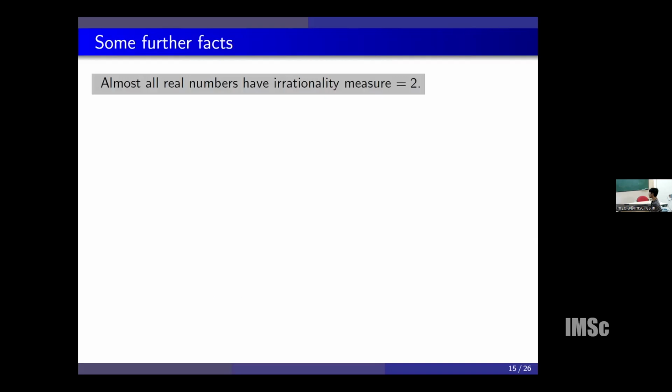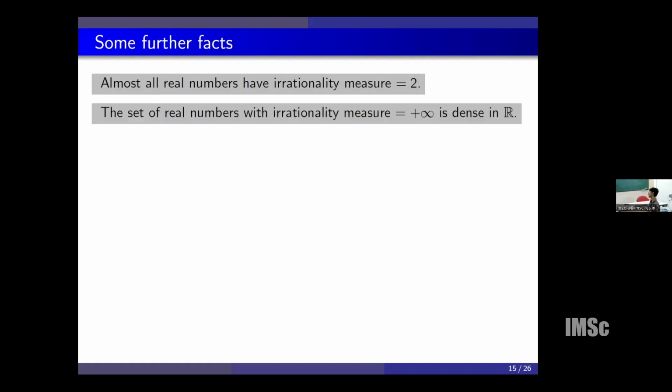In fact, Khinchin showed that almost all real numbers, in the sense of Lebesgue measure, have irrationality measure 2. But other numbers are also very rich in the real line. In fact, the set of real numbers with irrationality measure infinity is also dense in R. Not only dense, it is also an uncountable set. These numbers are called Liouville numbers.